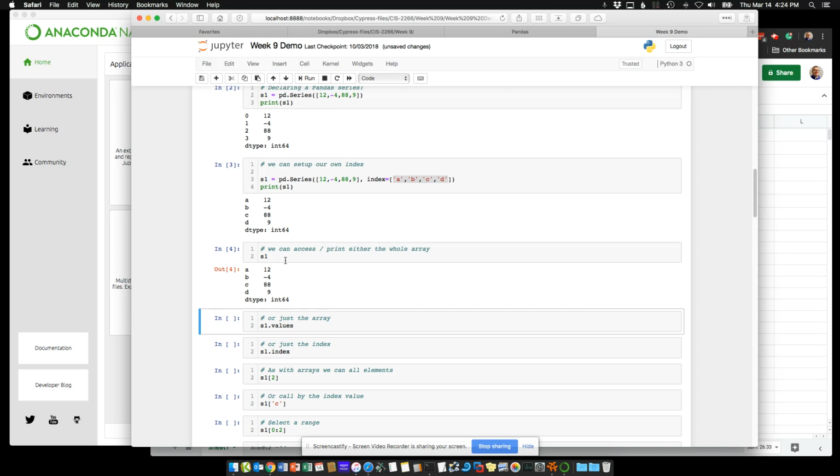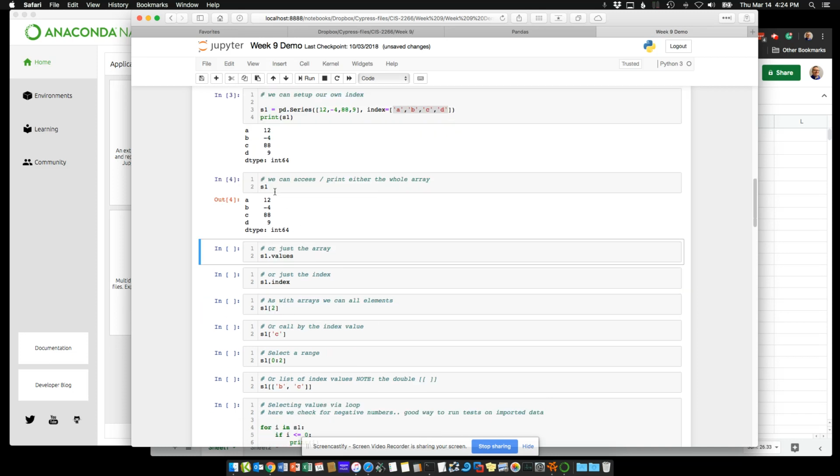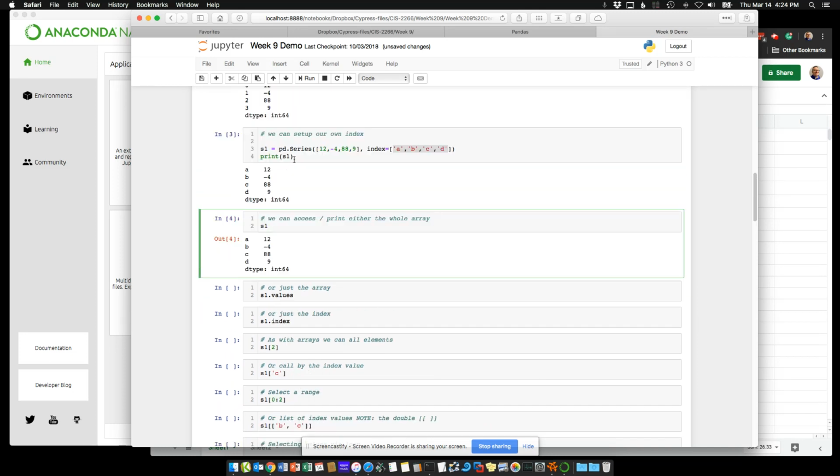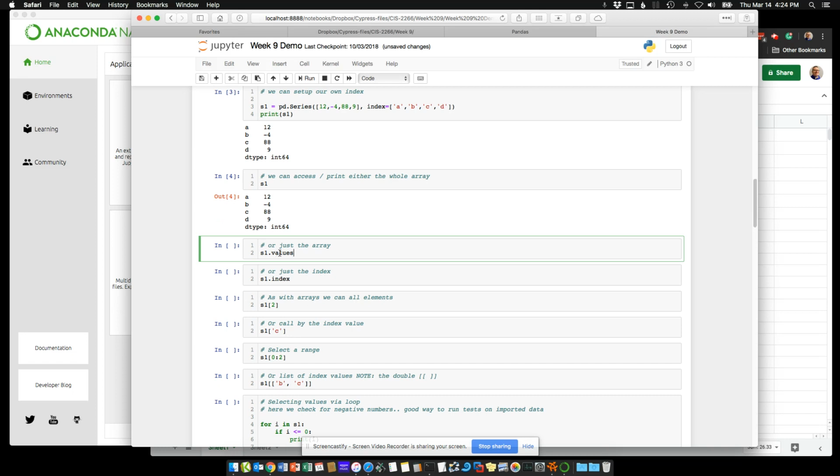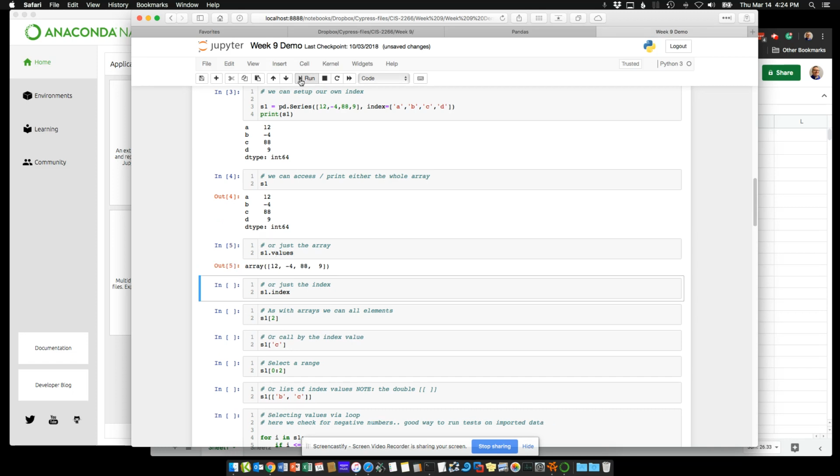Again, you can print the whole array, S1. So I've been doing print S1, but also you can just type in this case, the series name, just put S1, and it actually will dump out the output. So either case works. Now let's say you just want to see just the values or just the index. Well, we can do that with the dot values.